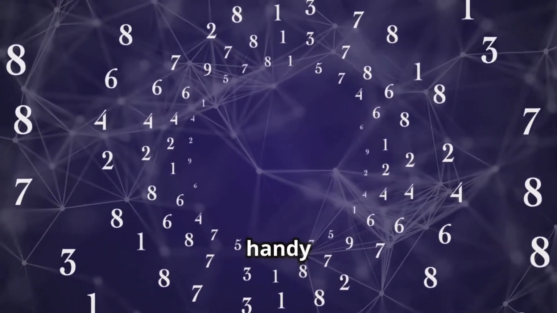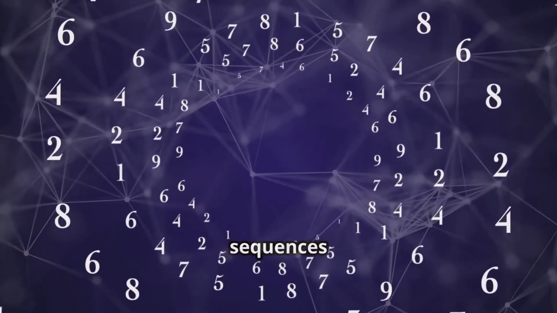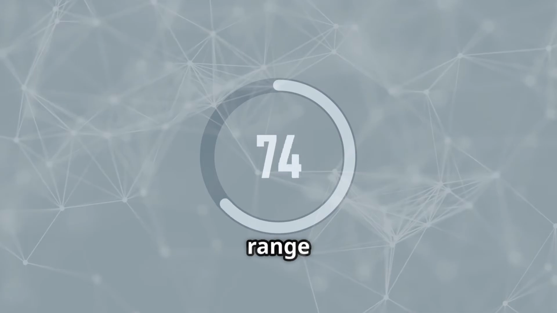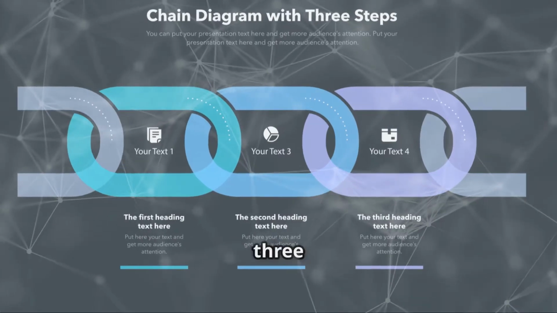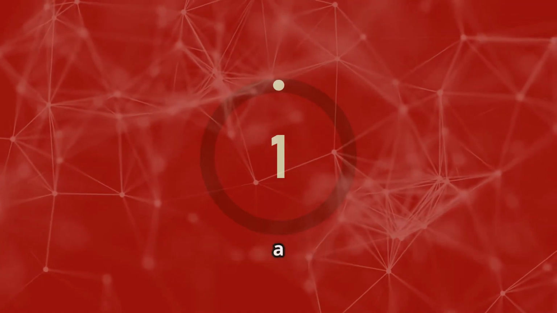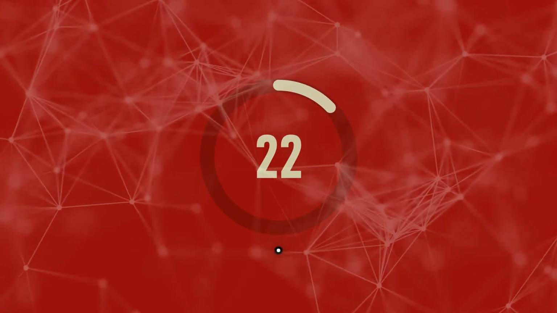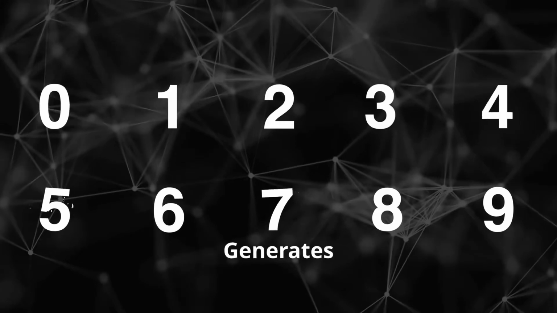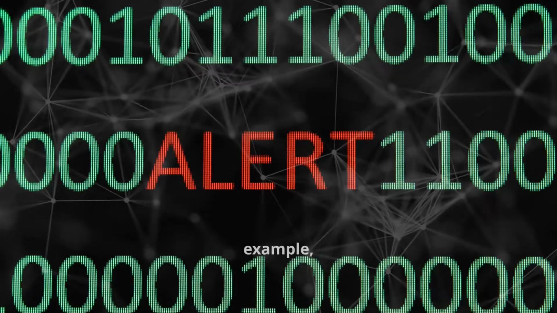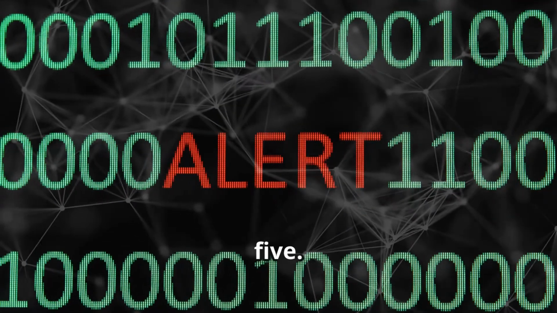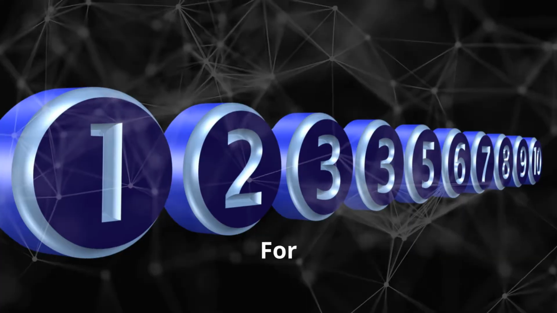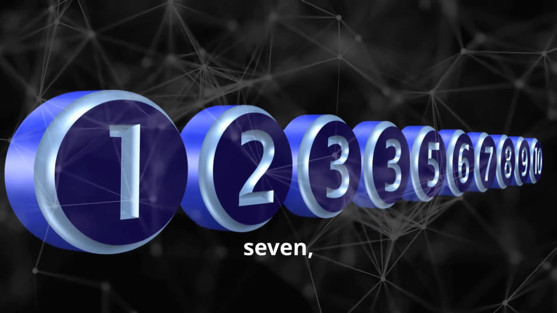The range function is a handy tool often used with loops to generate sequences of numbers. It's particularly useful when you need to iterate a specific number of times or over a specific range of values. The range function can be used in 3 ways. 1. range(stop) generates a sequence of numbers from 0 to stop minus 1. For example, range(5) generates 0, 1, 2, 3, 4. 2. range(start, stop) generates a sequence of numbers from start. For example, range(2, 6) generates 2, 3, 4, 5. 3. range(start, stop, step) generates a sequence of numbers from start, incrementing by step. For example, range(1, 10, 2) generates 1, 3, 5, 7, 9.